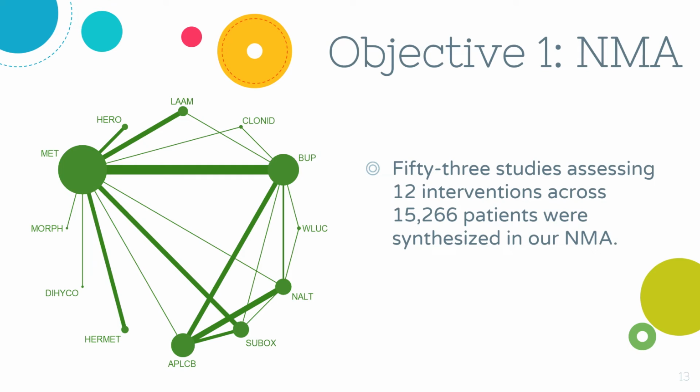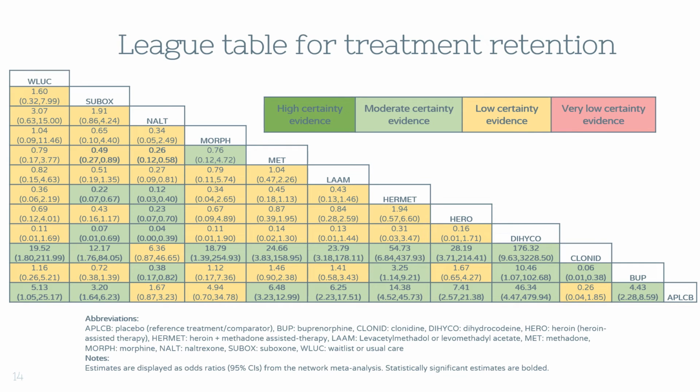53 studies assessing 12 interventions were included in our NMA for treatment retention. Here, our league table compares every intervention against every other intervention, and each estimate is also color-coded as per the GRADE assessment of certainty. And so here you can see that we have a great deal of low certainty evidence or poor quality trials.